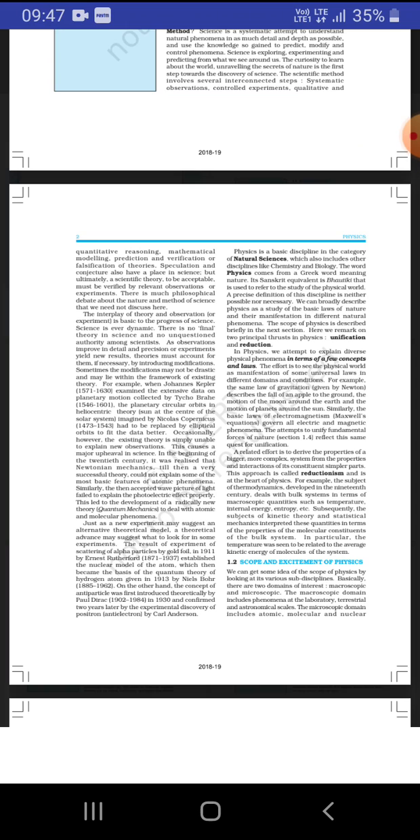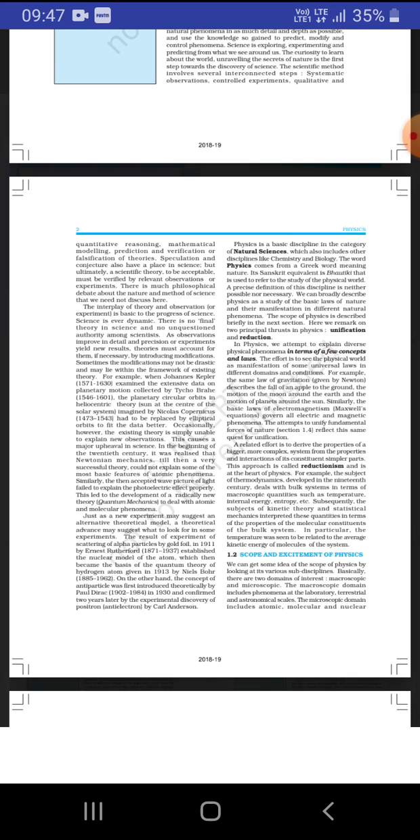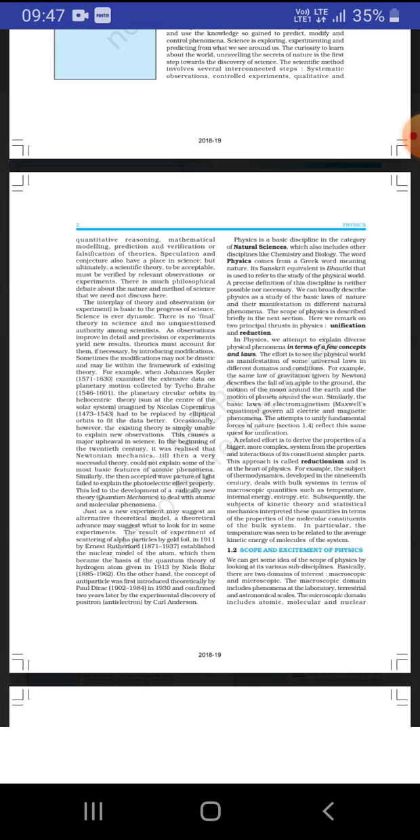So let's learn about physics. Physics is a basic discipline in the category of natural science, which includes other disciplines like math, chemistry, biology, and physics. Physics is a branch, and the word physics comes from a Greek word meaning nature. And the scope of physics is described briefly in the upcoming sessions.